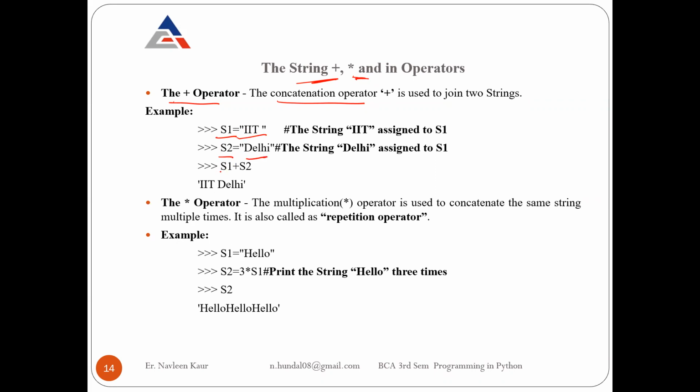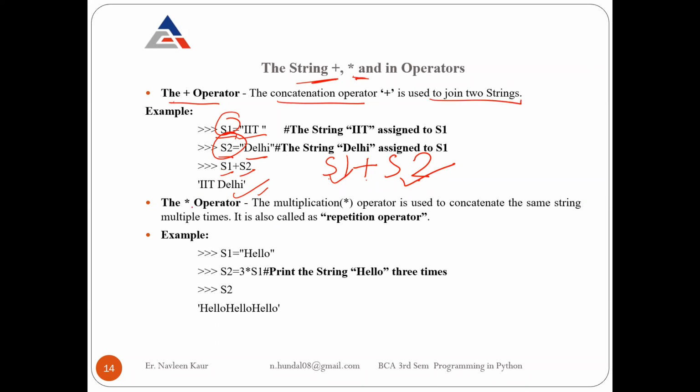If you write S1 plus S2, where S1 and S2 are strings, I am doing the plus operation on strings, not on integers. It means I am adding string 1 to string 2. What will be the output? I will get IIT Delhi, a combined joint string. So plus is actually concatenating, joining the strings.